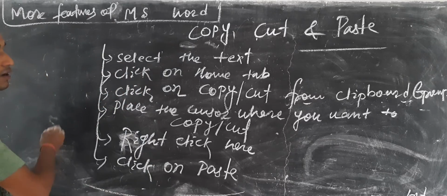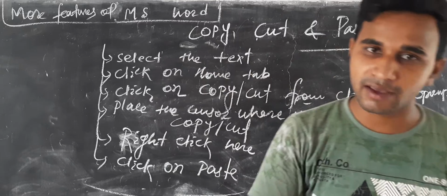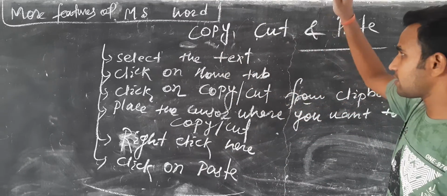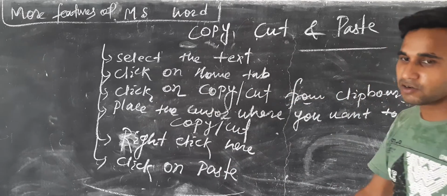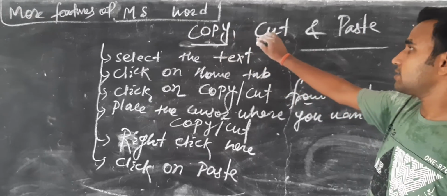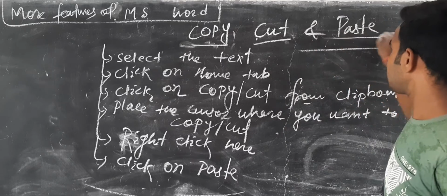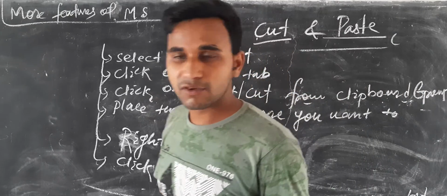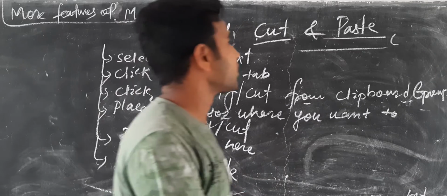So your text, images, anything in our computer system, we can copy and cut by these steps. Shortcut method already known: Ctrl plus C for copy, Ctrl plus X for cut, and paste के लिए Ctrl plus V. This is very important. So our next topic.